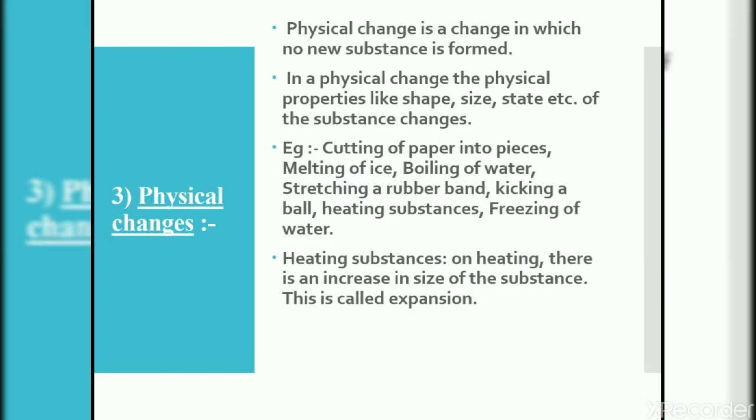Now again, we will classify these changes under two categories, like physical changes and chemical changes. Physical change is a change in which no new substance is formed. Suppose if I ask you to cut a paper, is there any new substance formed? No, paper is just a paper. Its shape is changed, its structure is changed, but its internal properties are not changed, its molecules are not changed, so it remains the same.